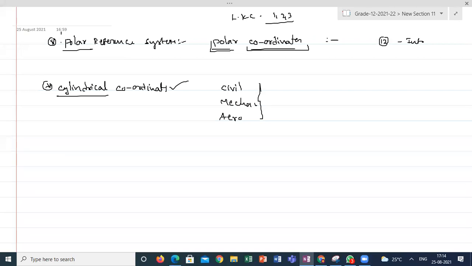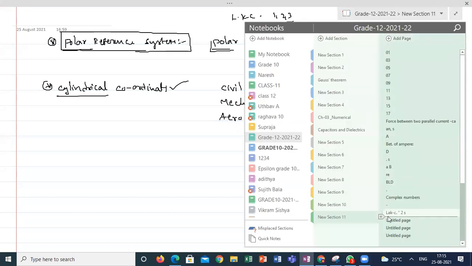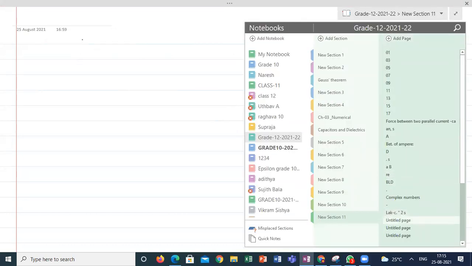But we are having the introduction of the polar reference system. First of all, we have to know what is a polar reference system, how it is connected to our complex numbers. You can see, any ordered pair we can mark in a coordinate system, 2-dimensional coordinate system. So you already know, I think in grade 9 onwards we started. Am I right, guys?